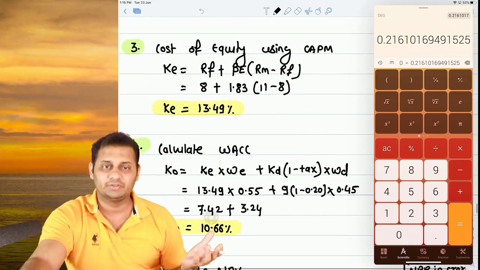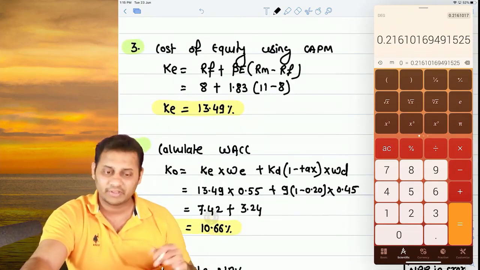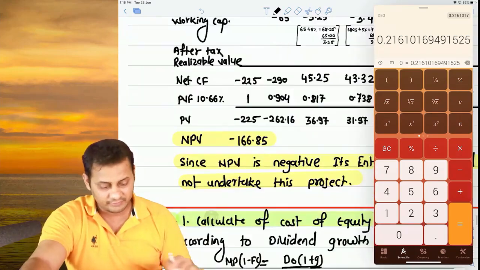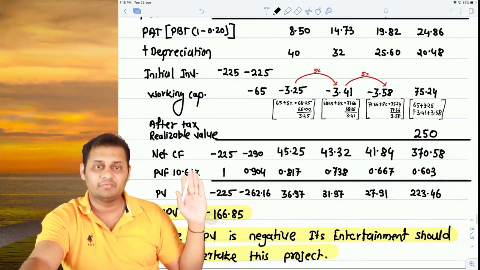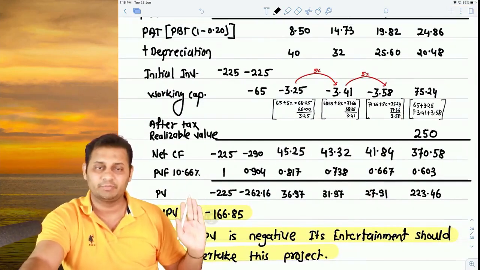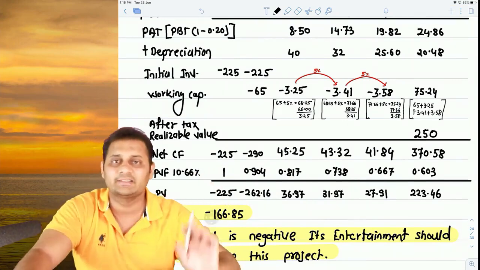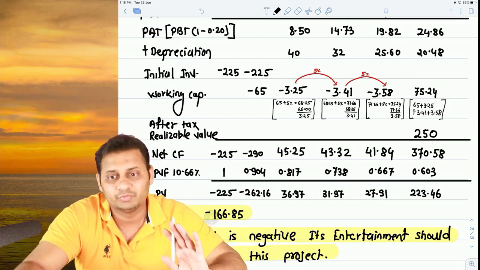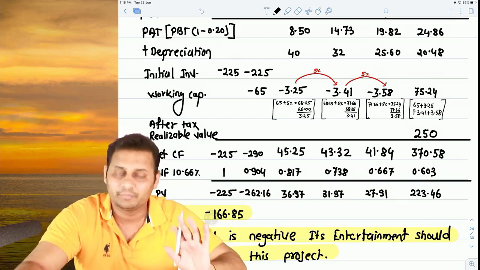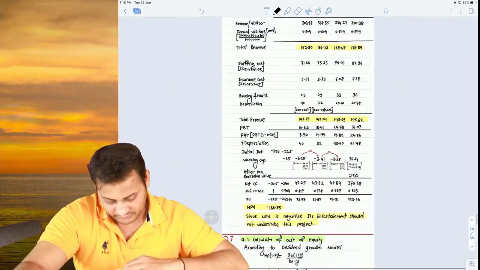This cost of equity is used here to calculate the weighted average cost of capital, and this weighted average cost of capital is used as a discounting factor here, 10.66%. Then the present value, then NPV is negative, hence do not accept the project. Over and out. This was question number 6.